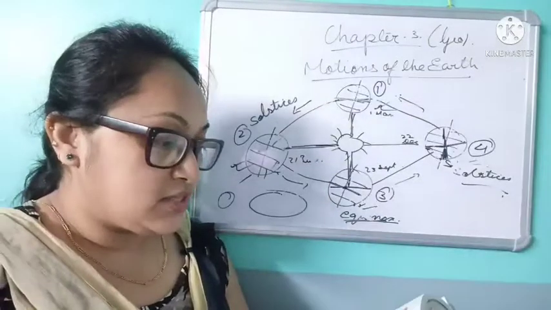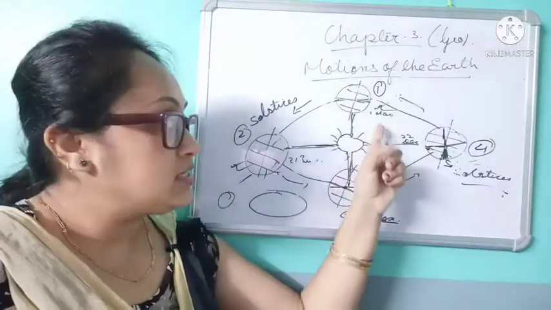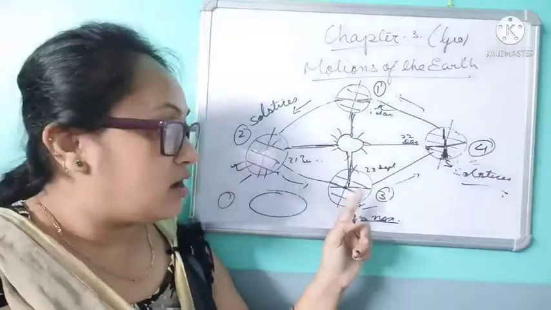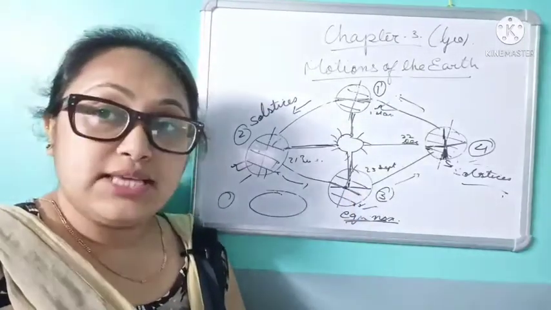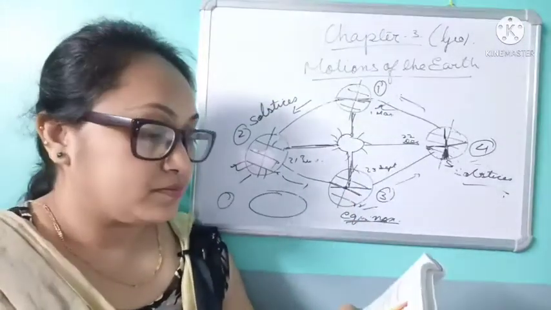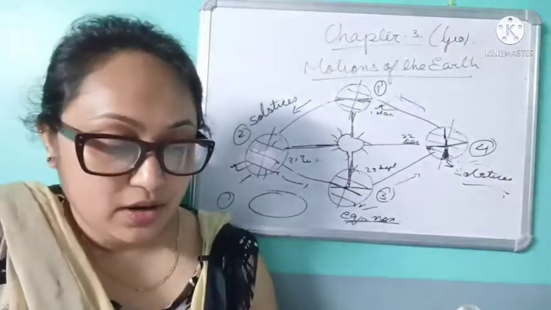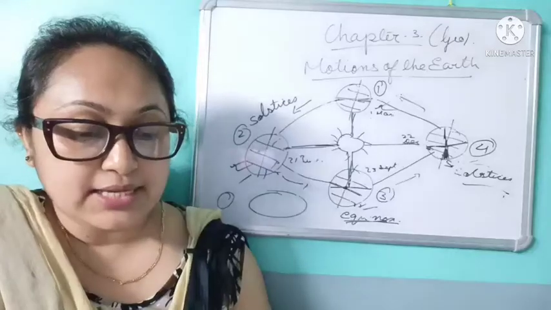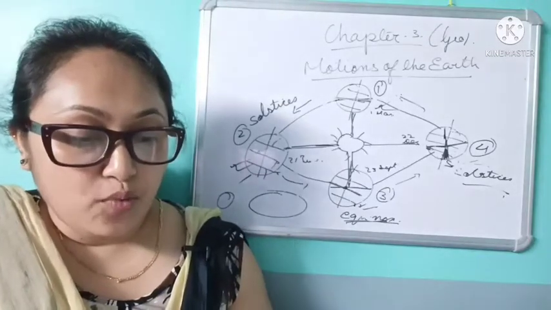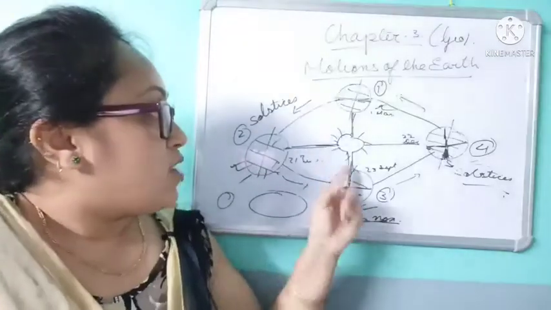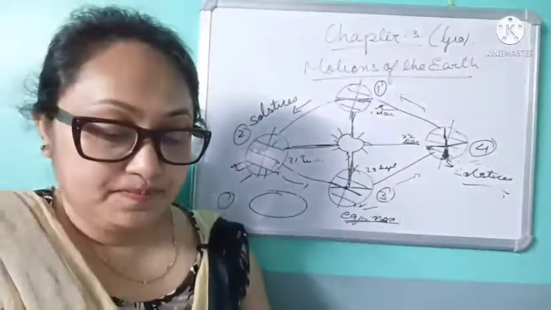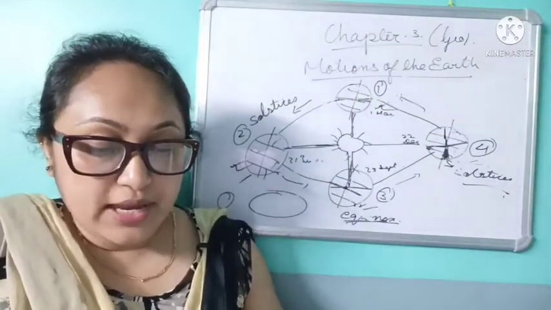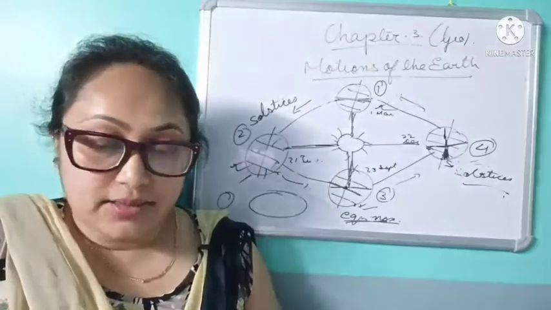The northern hemisphere experiences spring season on 21st March and autumn season from 23rd of September. It is the reverse in the southern hemisphere, and reverse means opposite. The equinoxes coincide with the time of sunrise at one pole and the time of sunset at the other pole. Now these two are same and these two are same. 21st March coincides with the New Year Day on the Indian national calendar.